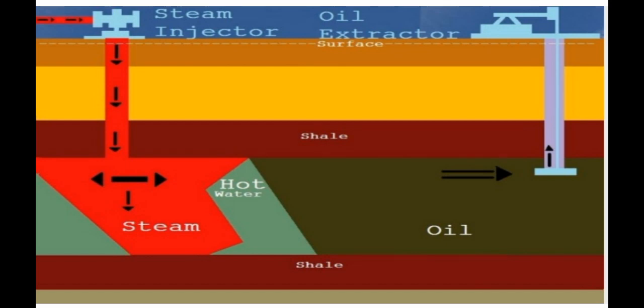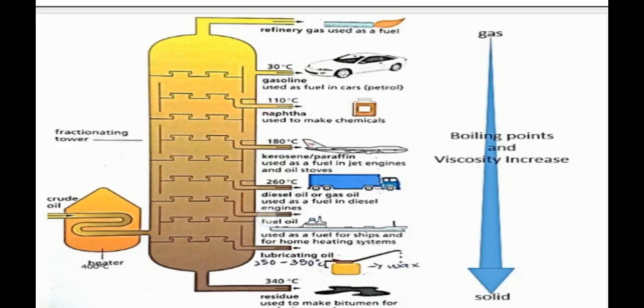Actually we take out the crude oil from the sea, as petroleum is a product we get from the seabeds, where marine plants and animals have been buried deep into the soil for a long period of time, and these remains get deposited under the wells. We take it out either in the form of layers, or by drilling a pipe, and we use this crude oil. In the fractional distillation chamber, once it comes to the refinery, it is boiled and heated, and at different temperatures we get different fuels.